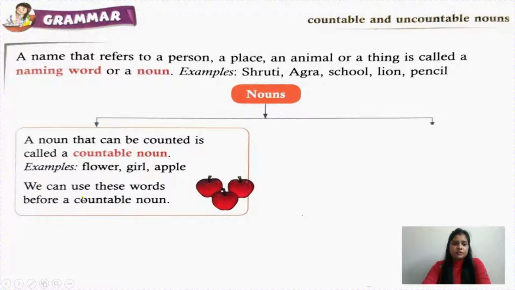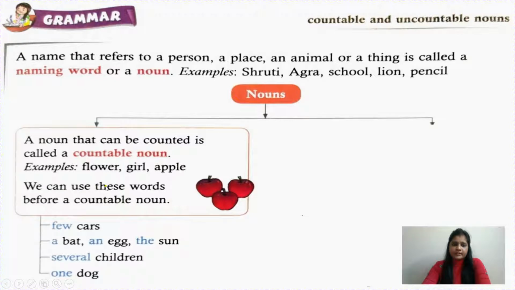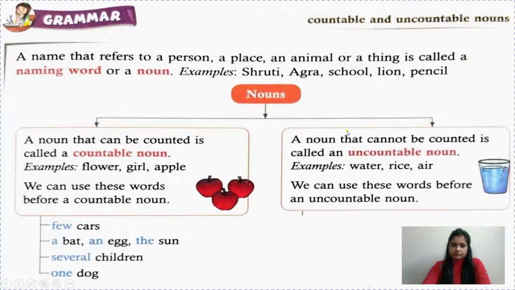So we can use these words before a countable noun. A few more examples are given here: few cars, cars you can count, a bat, an egg, the sun, several children, one dog. So children, these are countable nouns. Why? Because you can count them. A noun that cannot be counted is called an uncountable noun.